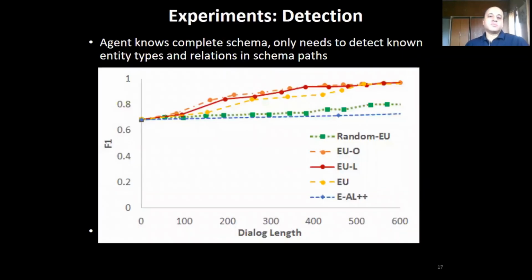In our first experiment, we look at the detection task, where the agent only needs to detect known entity types and relations in the schema paths. This is the only experiment where the active learning based baselines apply. As we can see, the EUL strategy with learning, in red, clearly outperforms the other strategies in terms of the learning curve. I'll point out that the active learning based strategies do not make much progress at all, mainly because of the incorrect certain response assumption.